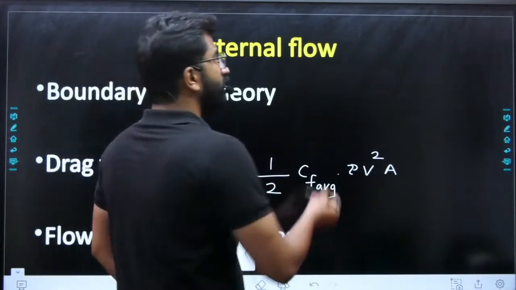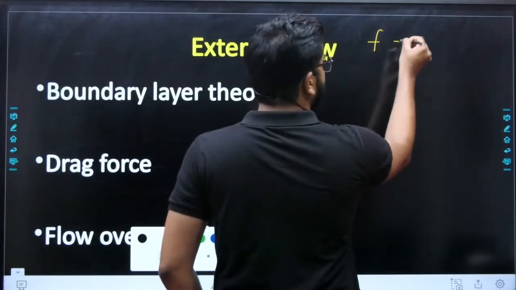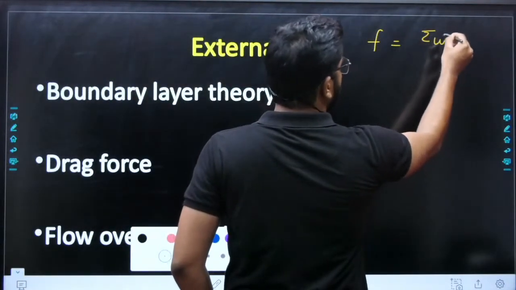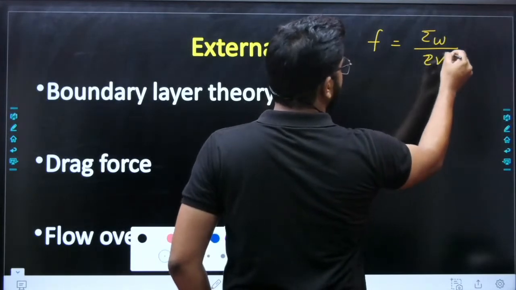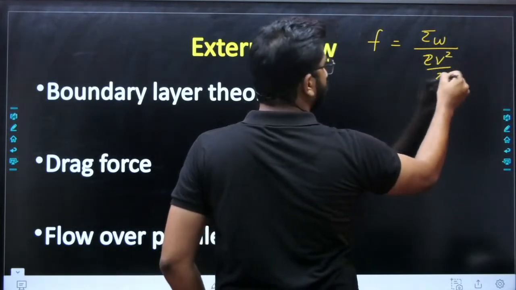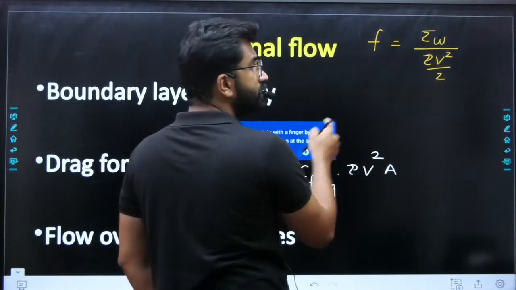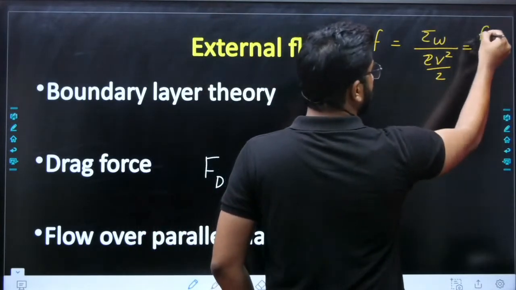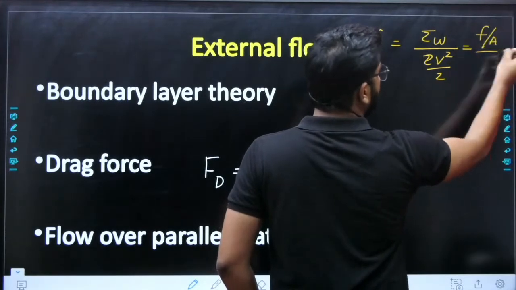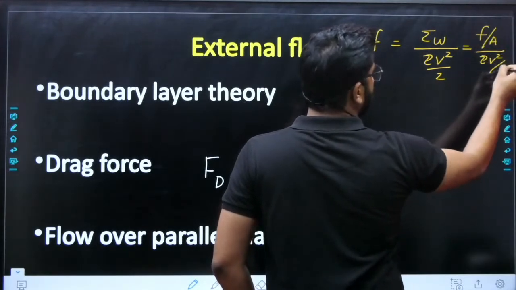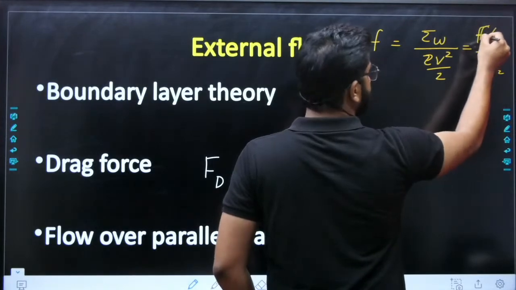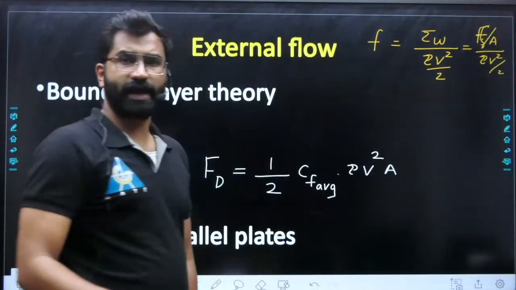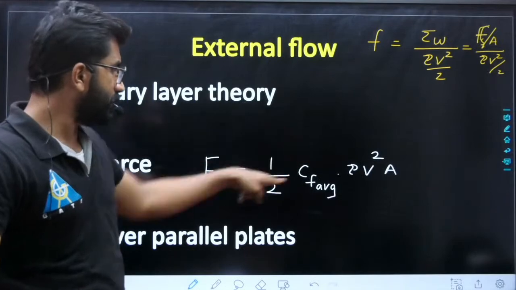If you remember, your fanning friction factor equation is tau W divided by rho v square by 2. What is this tau W? Tau W is actually F by A. What is F? F is the force, shear force, whatever force, drag force. So it's the same equation, both are same.